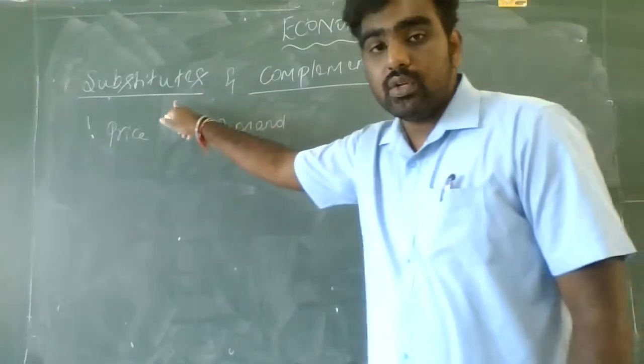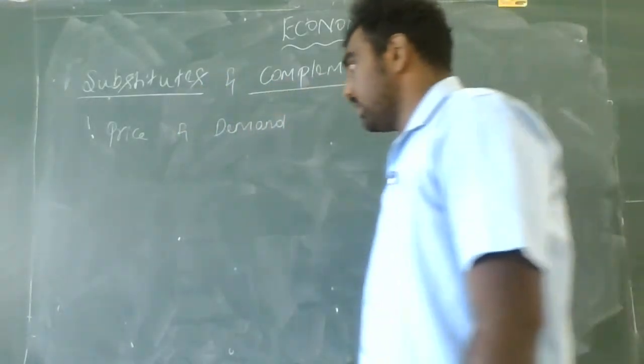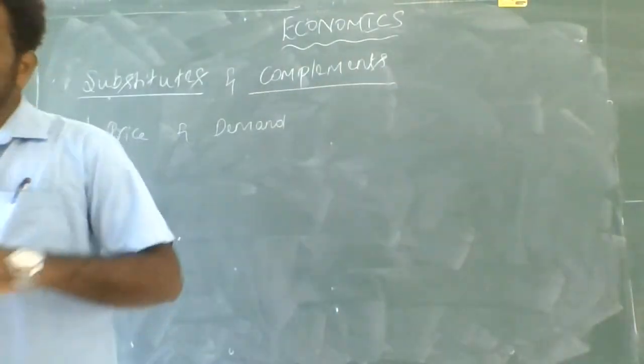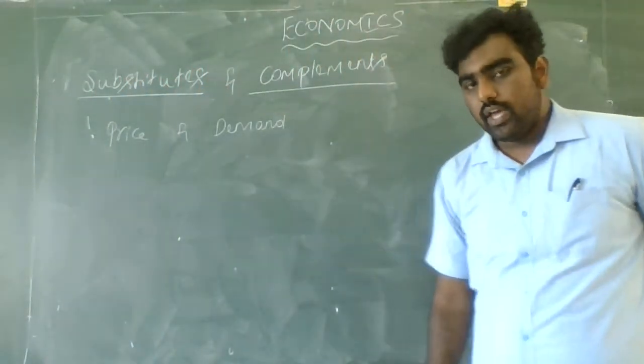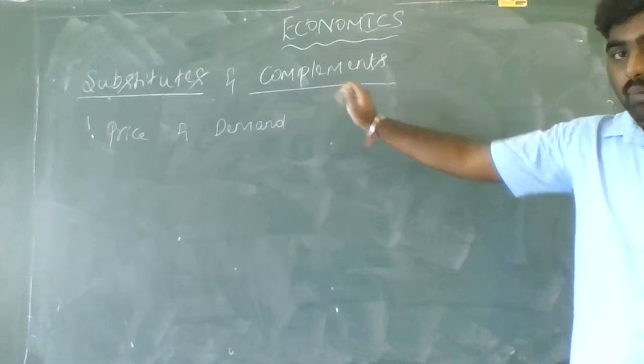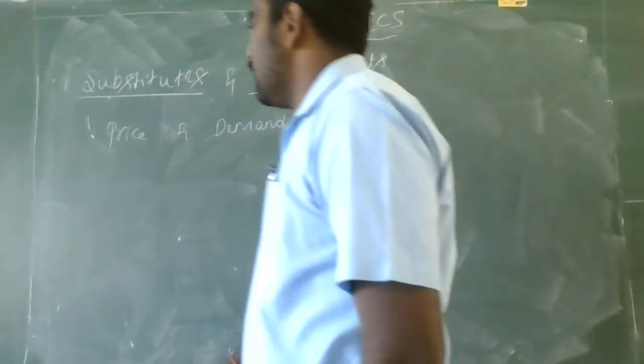In the previous sessions, I have discussed what is actually substitute goods. I have not discussed complementary goods. So guys, what are complementary goods?